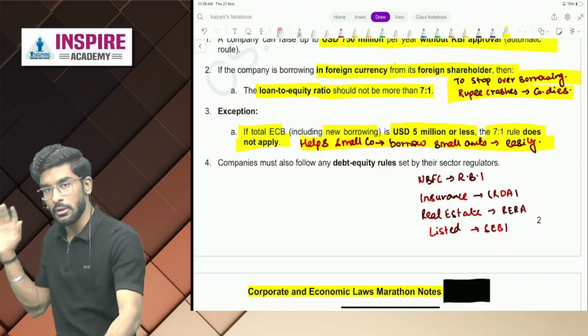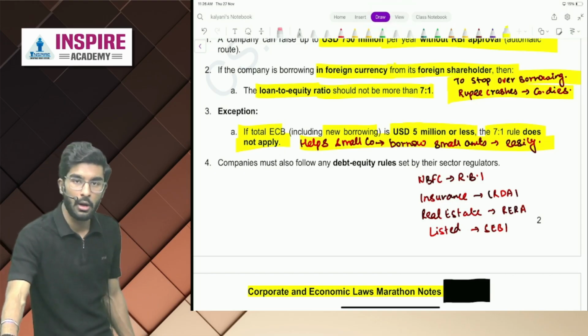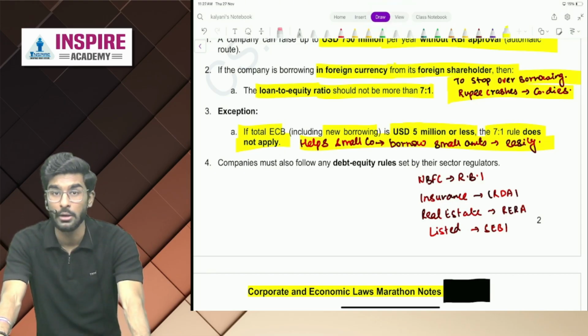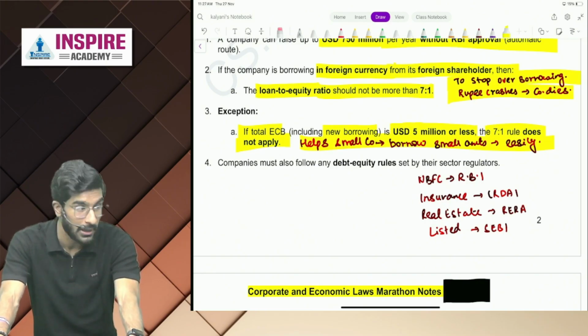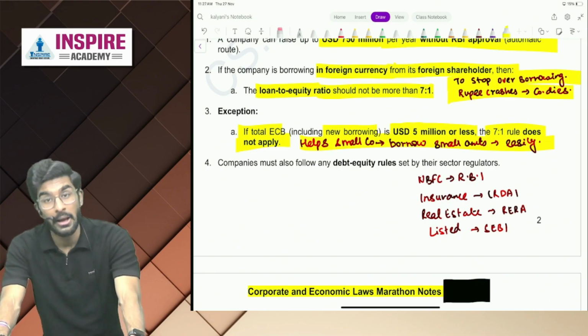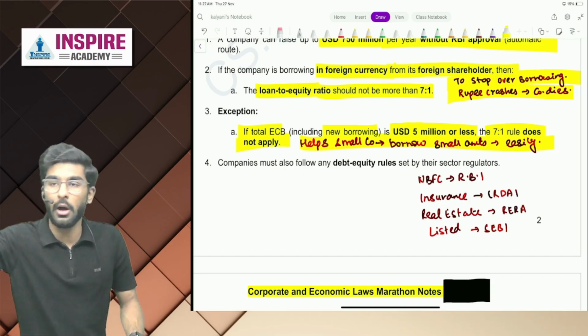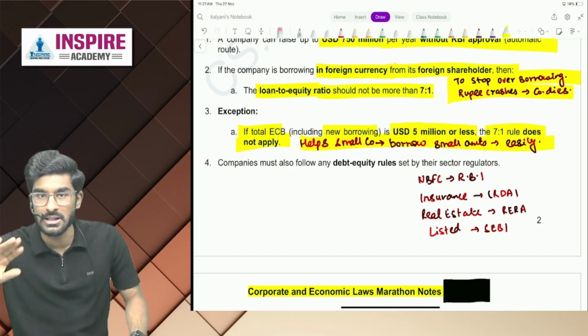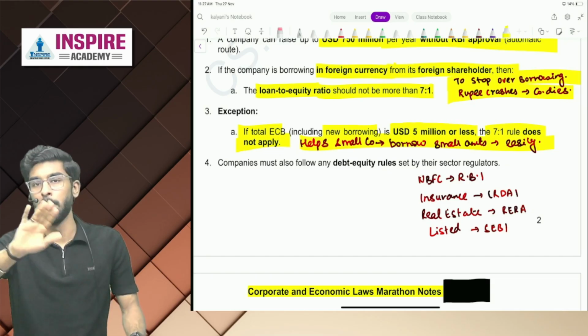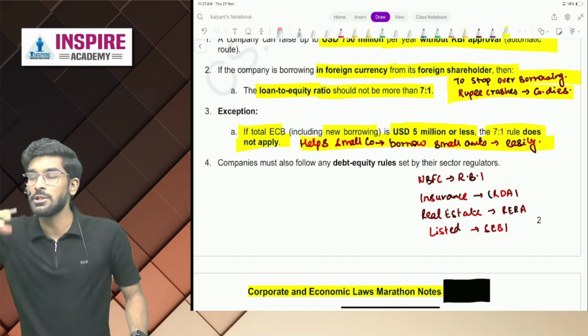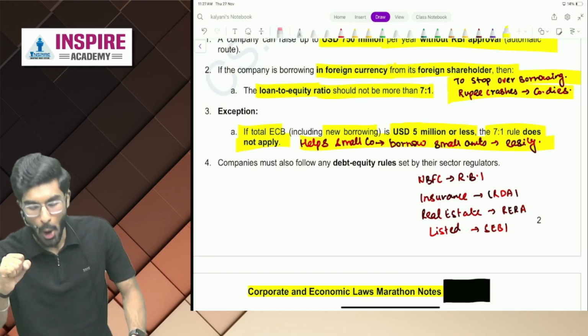If the foreign shareholder has invested $10 million, you cannot take ECBs for more than $70 million. The exception is if the ECB amount is overall, including all the old ECB, $5 million. That is completely fine. The reason is to help small companies raise ECB very easily.